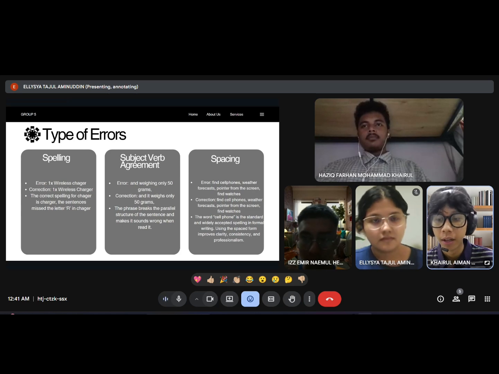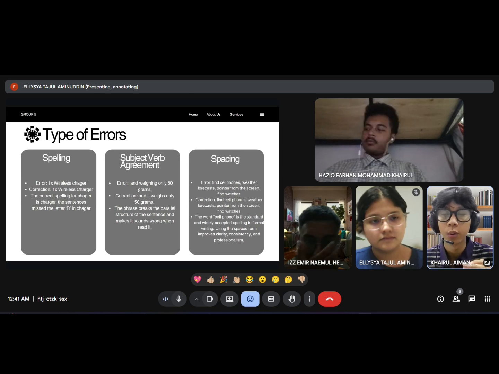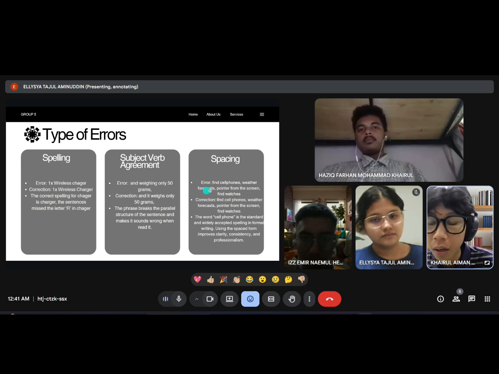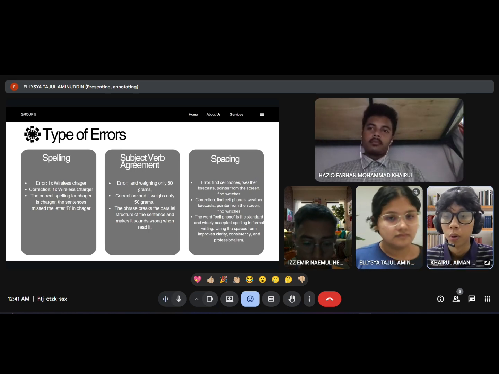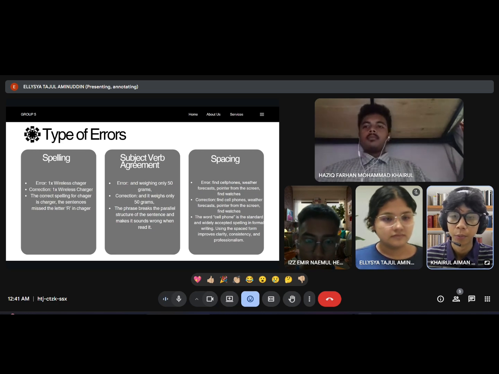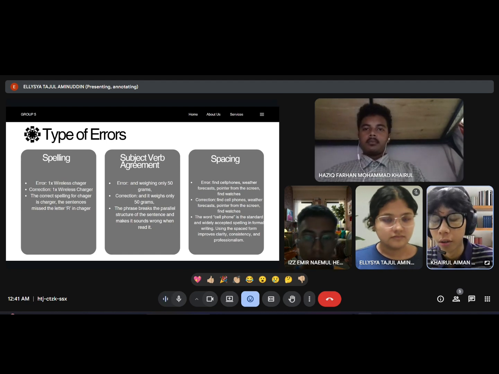In charger it has to be two Rs, the middle one and the second R at the back of the word. So to avoid confusion and to make it seem professional, we changed it to charger with two Rs, the wireless charger.